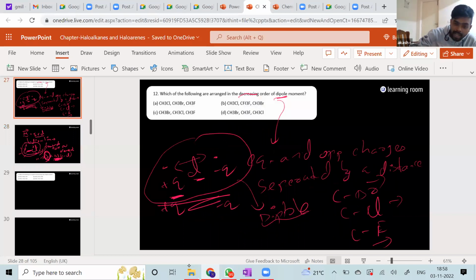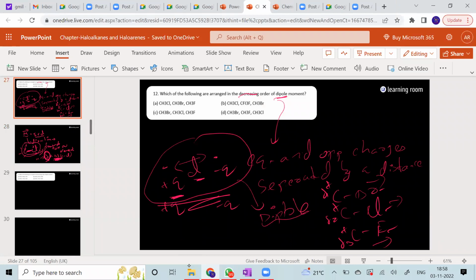So in that case, say this is del 1 plus, this is del 2 plus on this carbon, and del 3 plus on this carbon, and here also del 1 negative, del 2 negative, del 3 negative. Now tell me which will be the greatest value among these dels? Obviously, because fluorine is the most electronegative one, that is going to pull the electron towards it so much so that the amount of charge produced on carbon is maximum in case of the C-F bond. So the C-F bond should have the highest dipole moment.